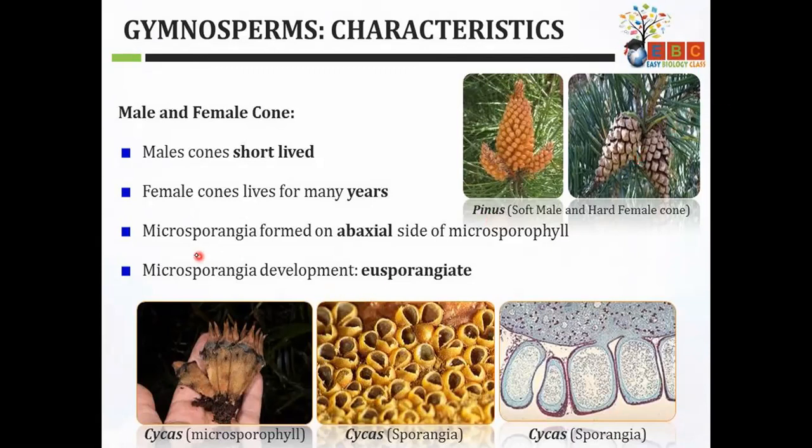Now, microsporangia are formed on the abaxial side of the megasporophyll. Abaxial side means the inner side of the megasporophyll. Means if this is the leaf of a cone, on this side there will be the presence of the sporangium. It's not present on the outer side. Now they are eusporangiate. Already we know the difference between eusporangiate and leptosporangiate. We discussed it yesterday.